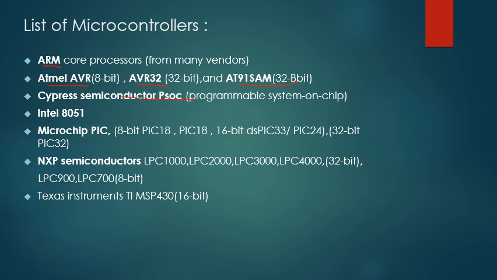Then Intel 8051, Microchip PIC 8-bit, PIC 18, 16-bit dsPIC, PIC 24, and 32-bit PIC 32. NXP Semiconductors has different variants LPC 1000, LPC 2000, LPC 3000, LPC 4000. They all are 32-bit. And the LPC 900 and the LPC 700 are 8-bit. Texas Instruments TI MSP 430 is a 16-bit processor.